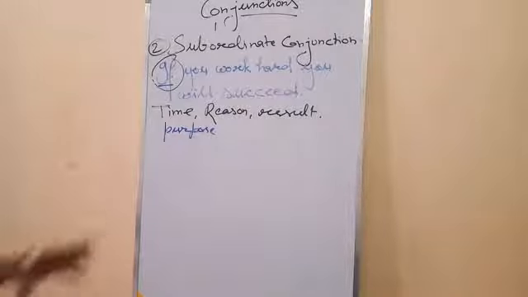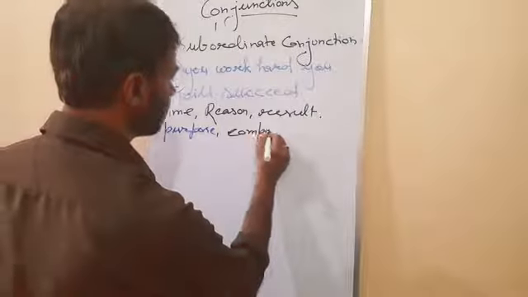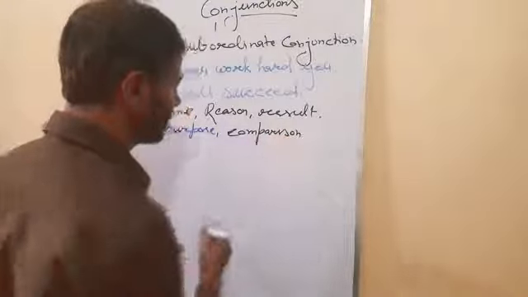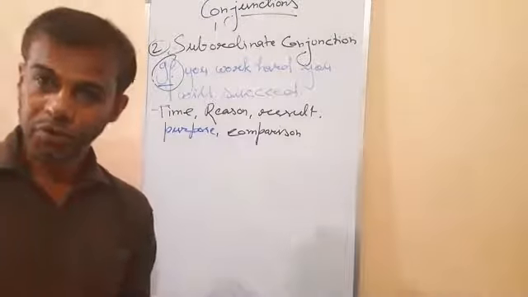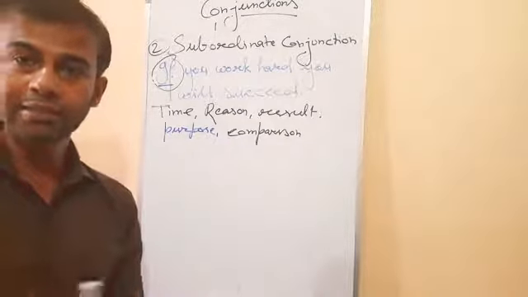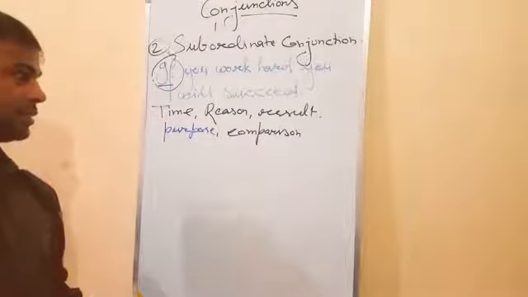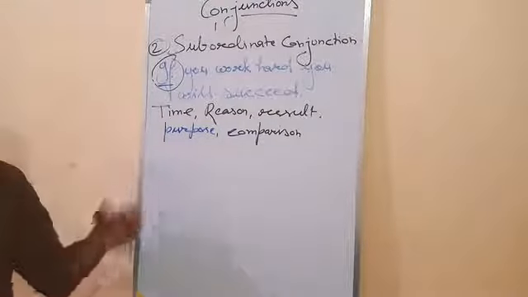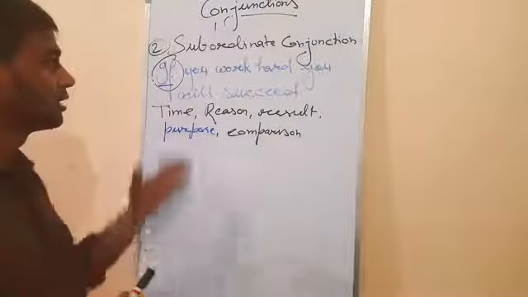Clear? Condition. This is the condition: if you work hard, you will succeed. It is the condition. The comparison is also used. Subordinate comparison: he is as clever as you. So as compares between two persons. So that is also a subordinate conjunction. Okay. So these are the things: time, place, reason, result, purpose, comparison. These kinds of things come in subordinate conjunctions.